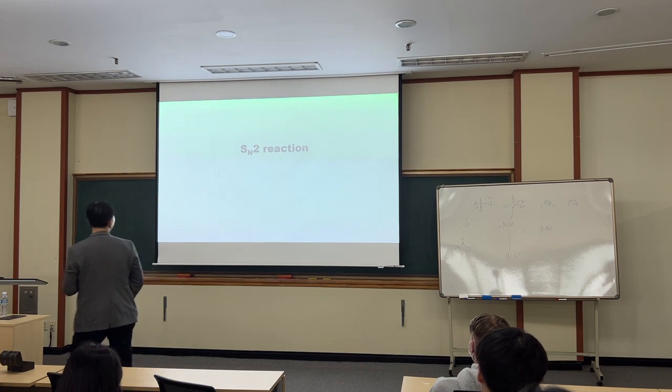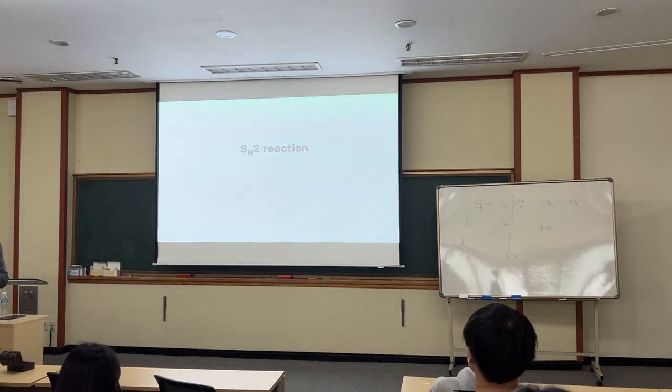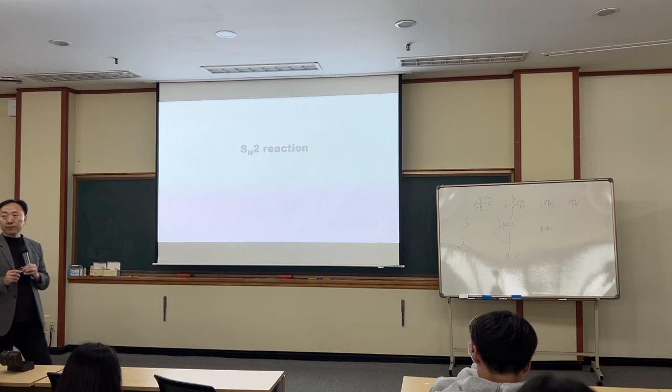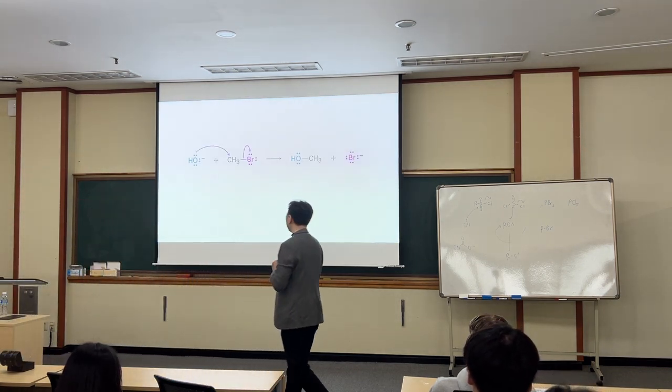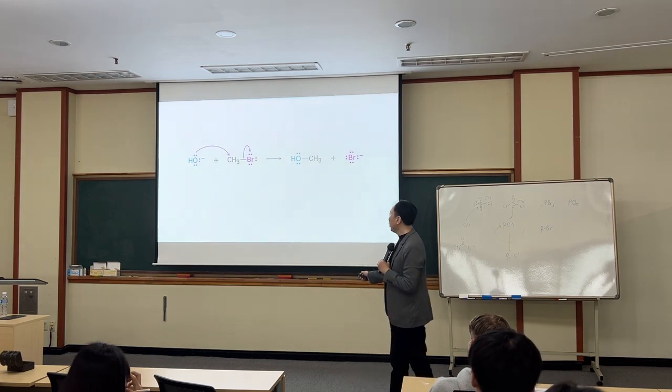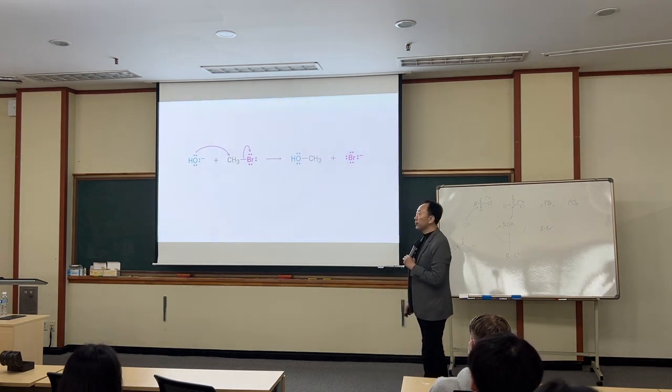Now this type of reaction, the mechanism was suggested as an SN2 reaction. S for substitution, N for nucleophilic, and 2 for bimolecular. That means if this type of reaction happens, two reactants are involved.